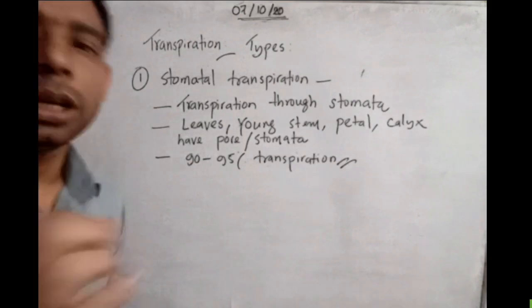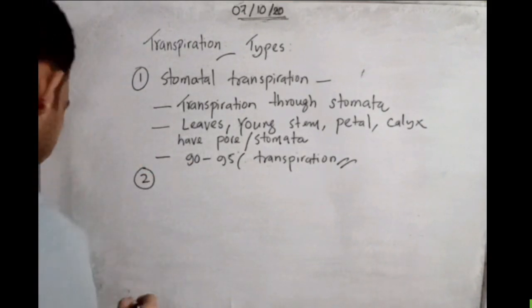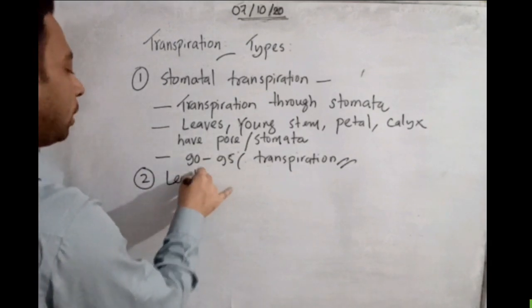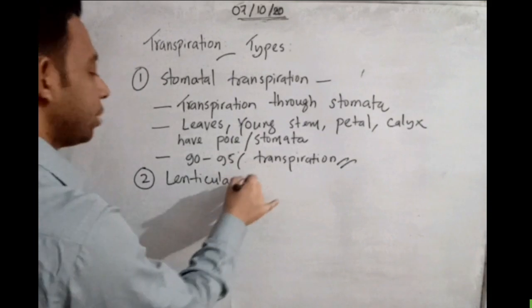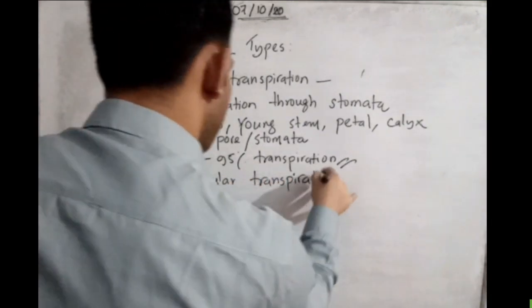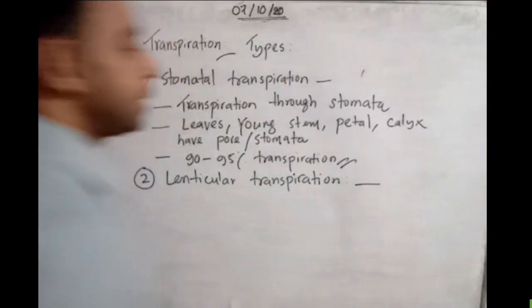Number two type: lenticular transpiration. Lenticels are present in the stem. I will try to make you understand one important thing.